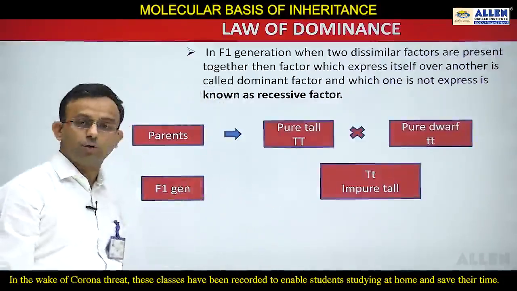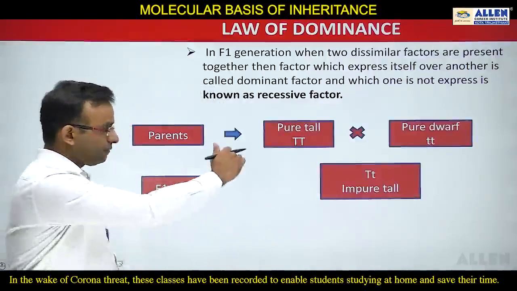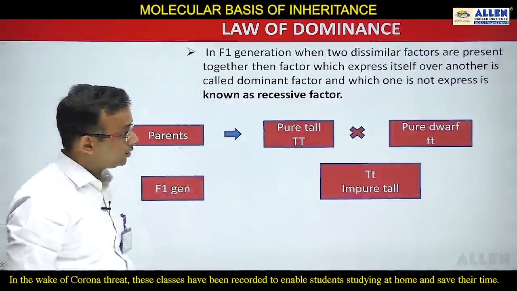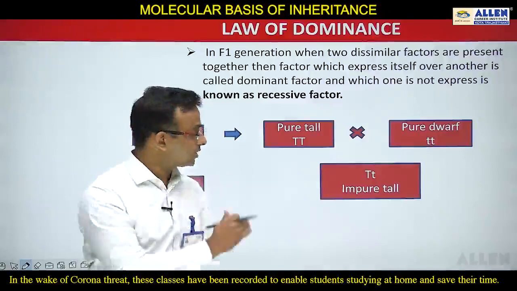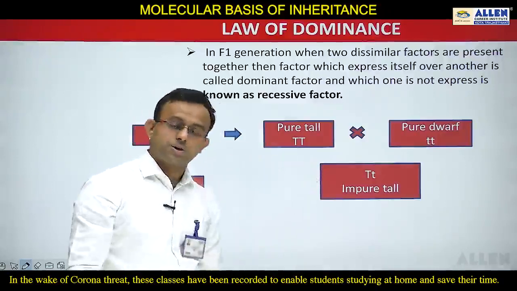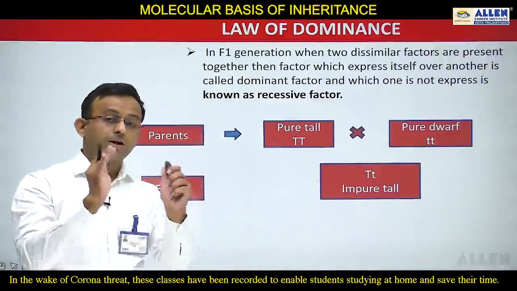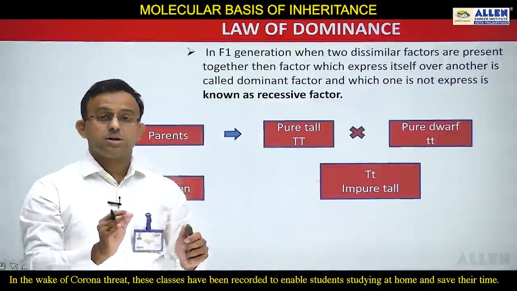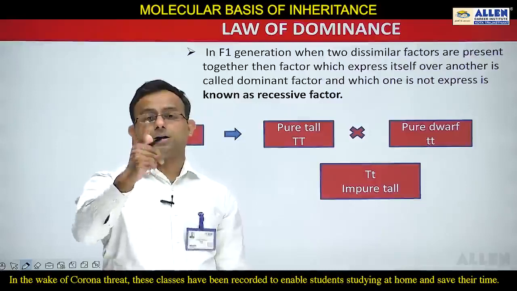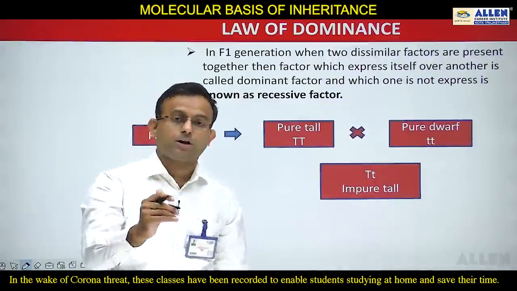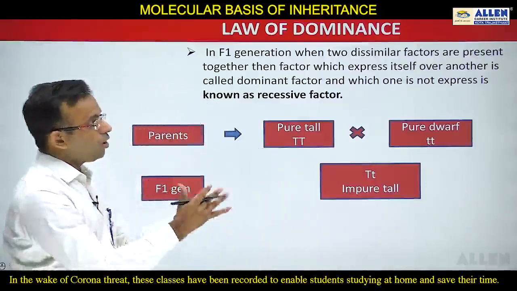I can also explain with the help of a diagram. This is the F1 generation, and two dissimilar factors are there. One factor is capital T, and another factor is small t. Here capital T small t is tall, meaning the factor which can express itself over the other factor is known as the dominant factor, and this is known as the law of dominance.